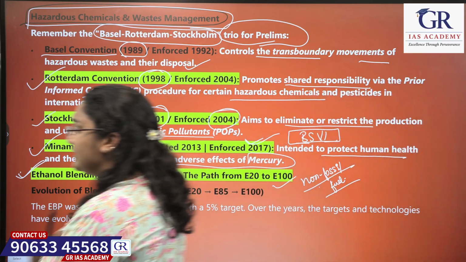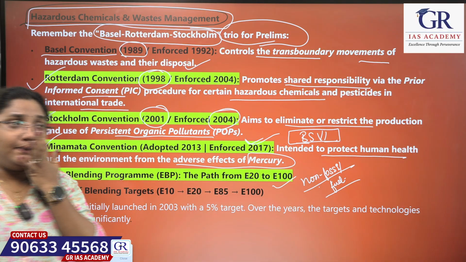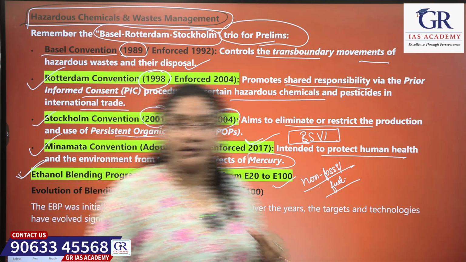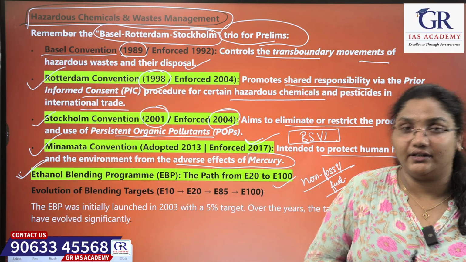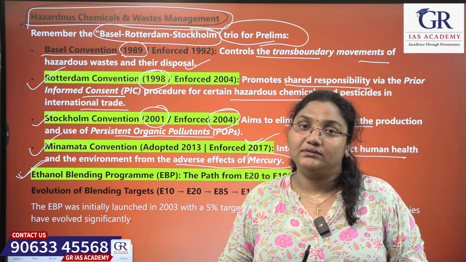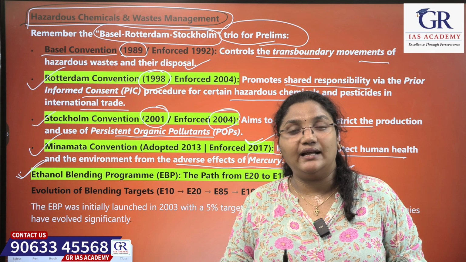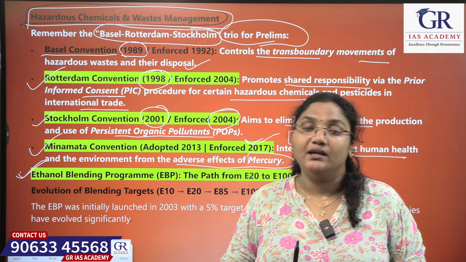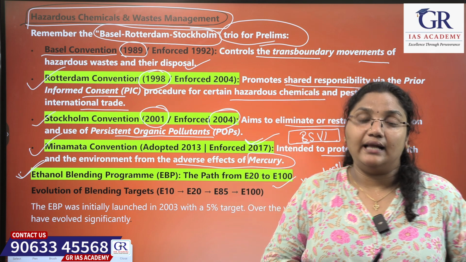Okay. To avoid this petrol and all, because as we know, because of this Strait of Hormuz effect and all, we are in scarcity of crude oil and we are very much import dependent on petrol, crude oil and diesels.